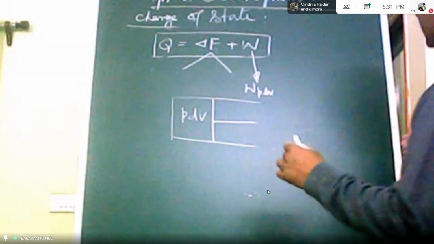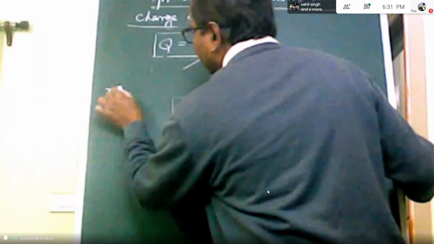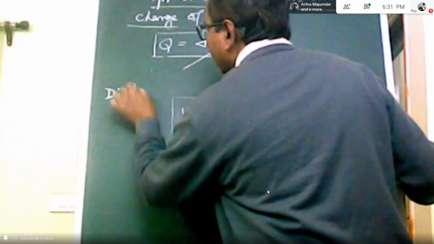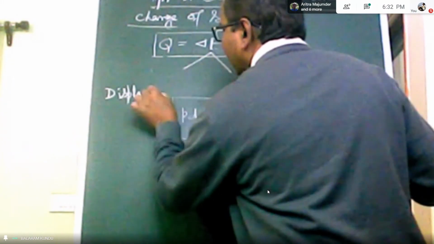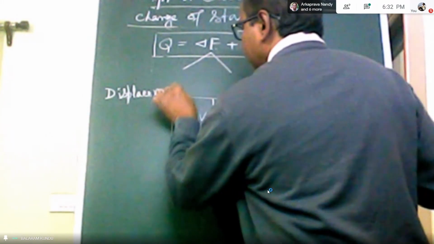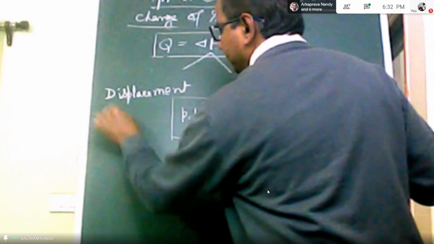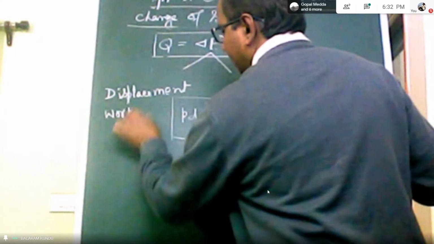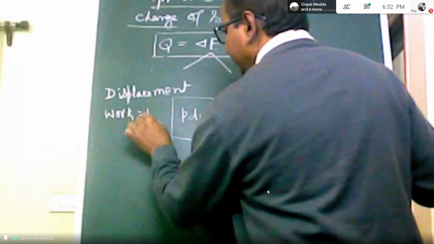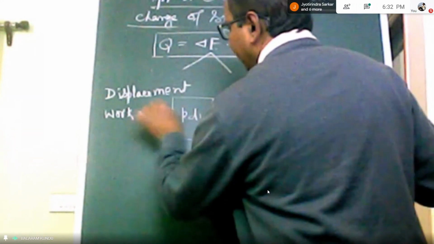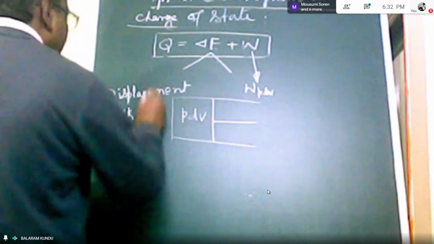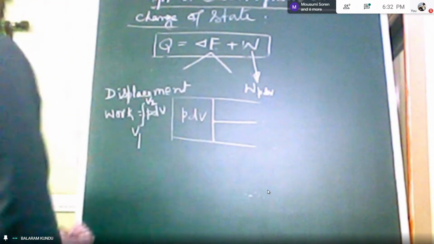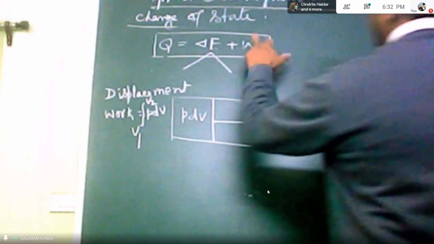So displacement work, or PdV work, is equal to the integral of P dV from V1 to V2, where V1 is the initial position and V2 is the final position. So that work can be considered here in W.